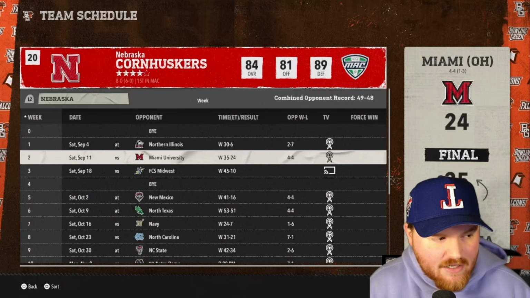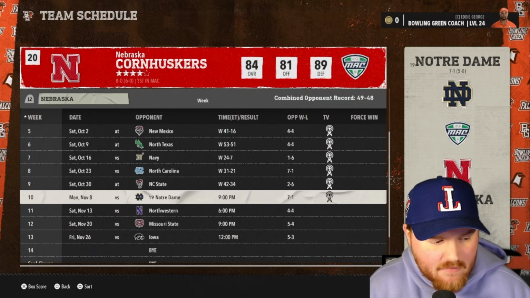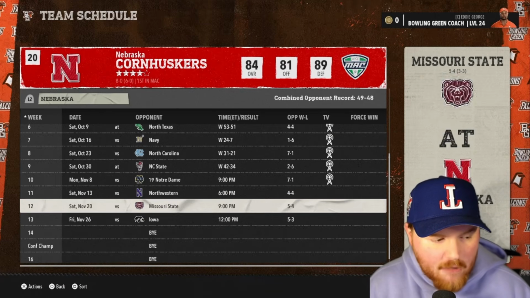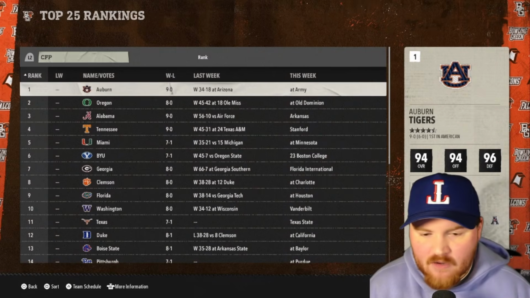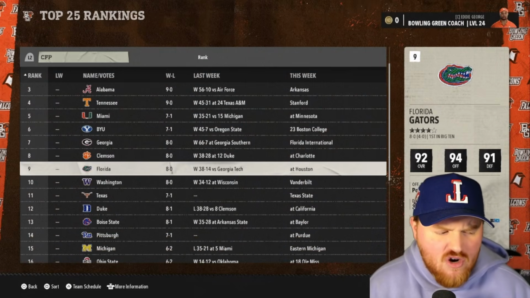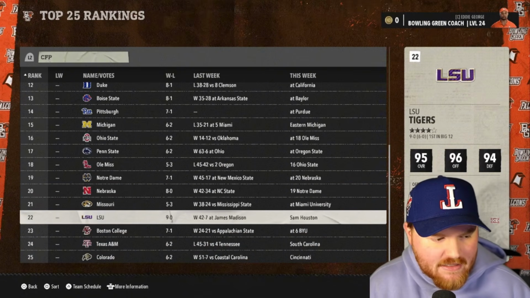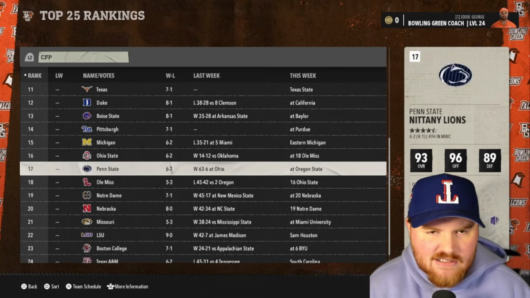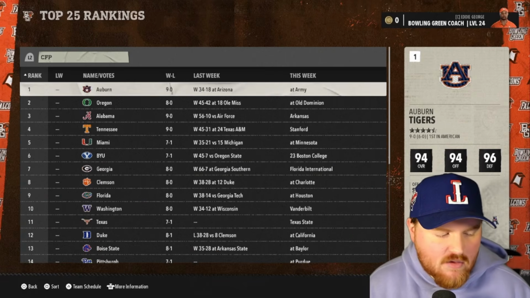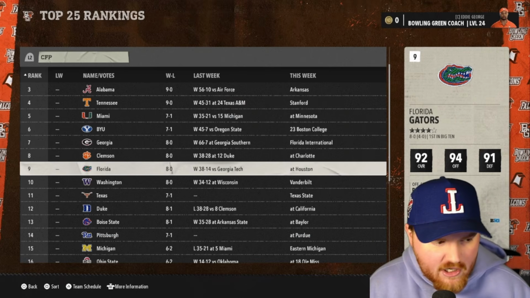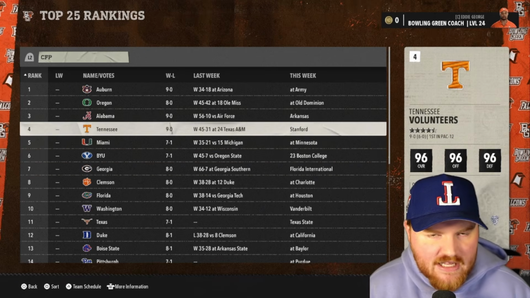Nebraska went undefeated in the regular season last year, didn't make the college football playoff. Looks like they might be on a collision course to do that yet again here. Maybe if they get a big win over Notre Dame, that could help them, but it still hasn't been super great for Nebraska. With that end conference, it should be strong. Again, I don't know why some of these things happen the way that they do when you make these weird things, like LSU's number 22 in the country. We already went through what that conference looks like, but they're 9-0. So we'll see what ends up happening here. Really, it's Duke, Miami, Oregon, Georgia, Florida who have a chance to win it this year.